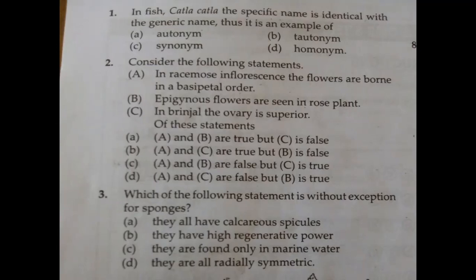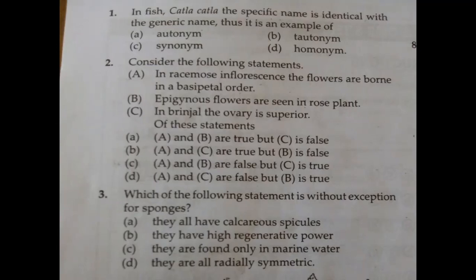Okay, next, consider the following statements. Three statements are given. A: in racemose inflorescence, the flowers are borne in basipetal order. Basipetal, acropetal, meaning, we say in racemose inflorescence, flowers develop in acropetal succession. That means mature flowers are towards the base, present at the bottom, and younger flowers are present at the tip, the topmost part of the peduncle, the main axis or stem, as you say.